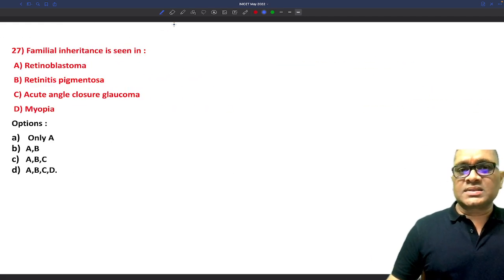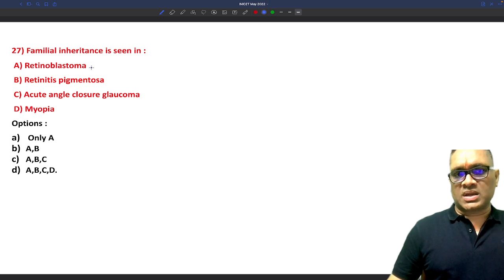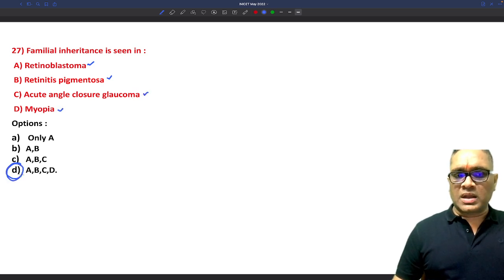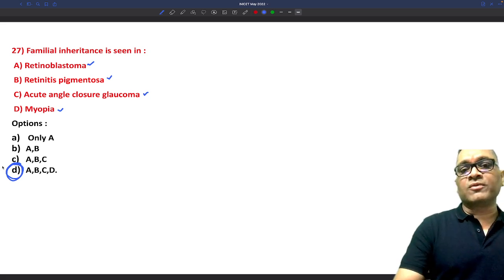Now, familial inheritance is seen in, this is again a very important question in my classes also. I have discussed that retinoblastoma, retinitis pigmentosa are all familial. Acute angle closure glaucoma, myopia, all 4 are familial in inheritance. So the answer will be all 4, right?